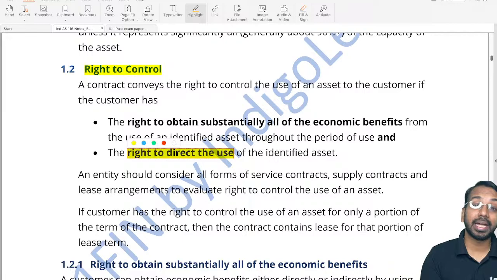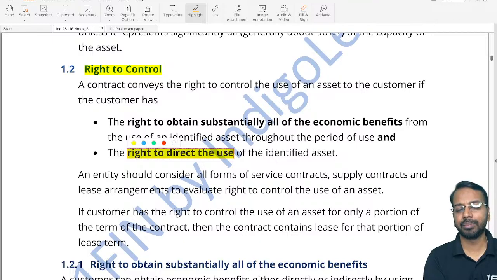The customer will direct. If I have taken a car on lease, I will decide whether I have to take it on the road, whether I have to drive it or not drive it. But say for example, I have taken a car on lease and I start loading cargoes, goods, those heavy items onto the car, and I start damaging the car.